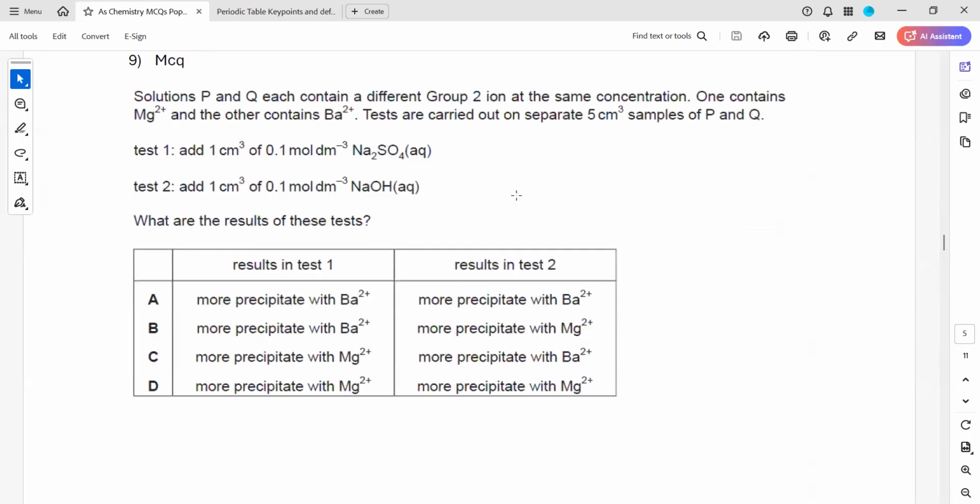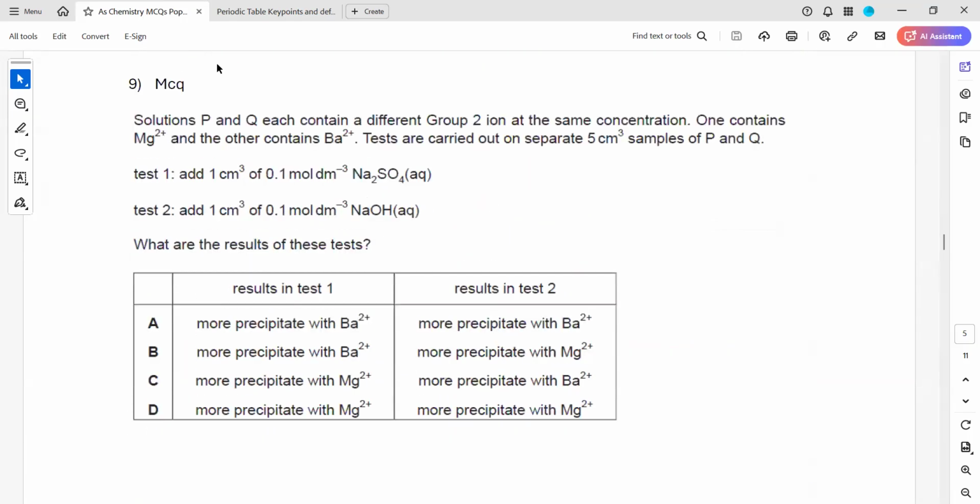In question 9, solutions of P and Q each contain different group 2 ions of the same concentration. So one of them is containing a magnesium ion, another contains a barium ion. When we add sodium sulfate, sodium sulfate reacts with magnesium to form magnesium sulfate.